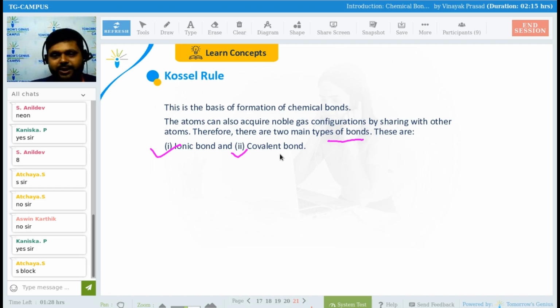If anyone has the capacity to give everything, like let's suppose you are having 10,000 rupees in your pocket, and you are donating 10,000 rupees to any church or any mandir or any masjid, it means that you have the capacity to donate everything, right? So a strong bond will be formed, and that bond is known as ionic bond. And if you are sharing lunch with your schoolmate or with your friends, there will be a formation of covalent bond.